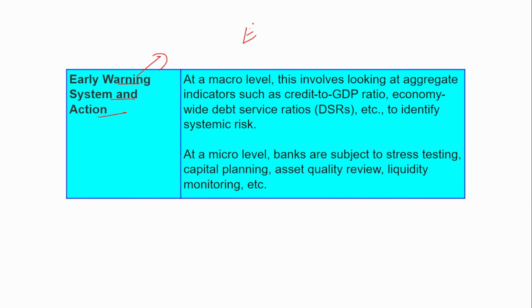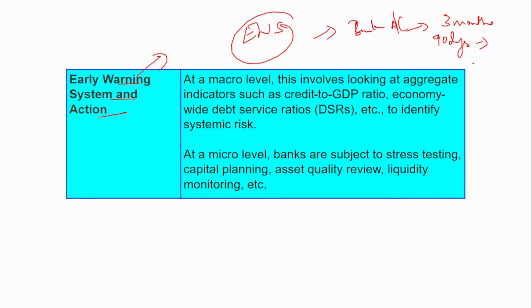Suppose I'm telling for an example. There is a bank account, a loan account. When does the loan account become an NPA? When there is no payment. I'm telling this for a term loan. When there is no principal or interest payment for 3 months, that is for 90 days straight, then that loan account becomes an NPA, right?